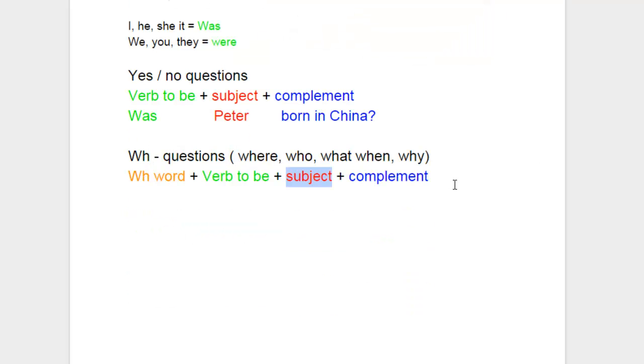Let me write the same one there: where, the verb to be, and then this is going to follow the subject, and then whatever complement, and then we have ourselves a WH question. And WH questions simply means information questions, if you want to look at them that way.